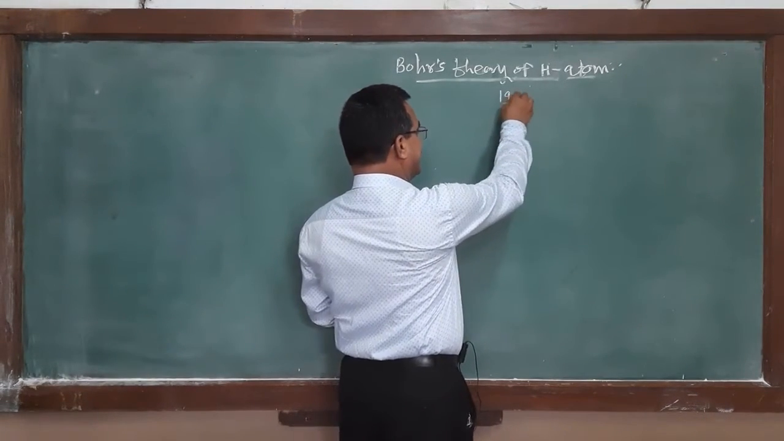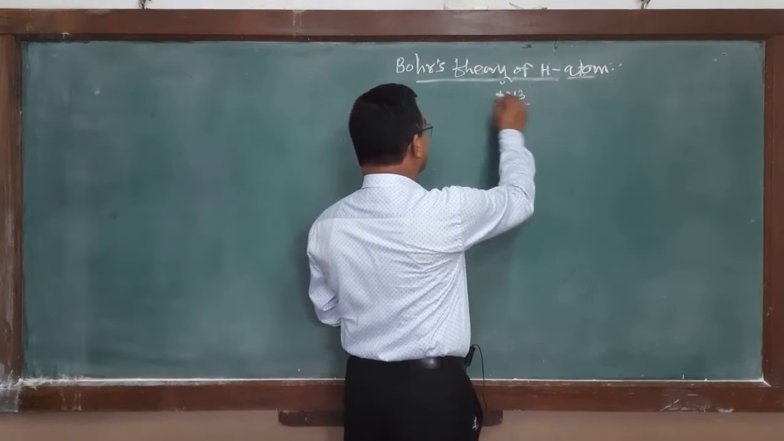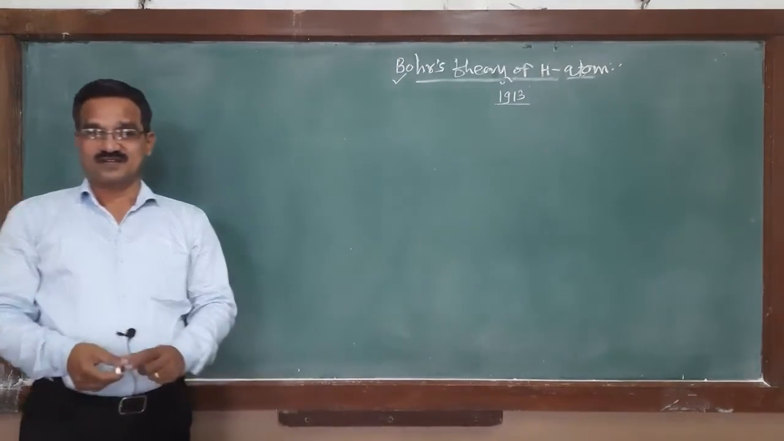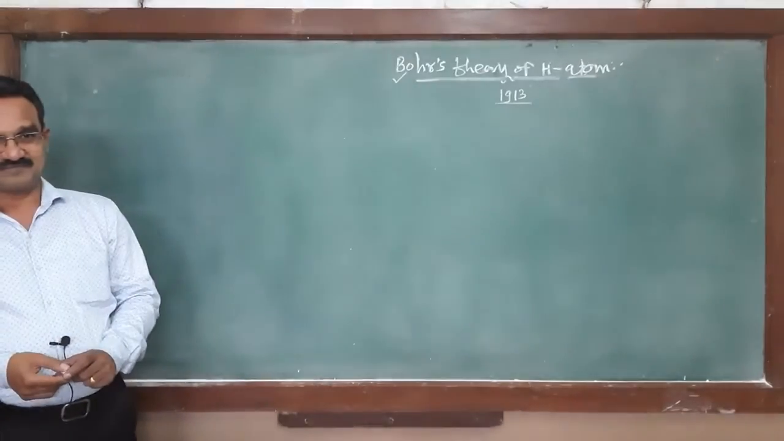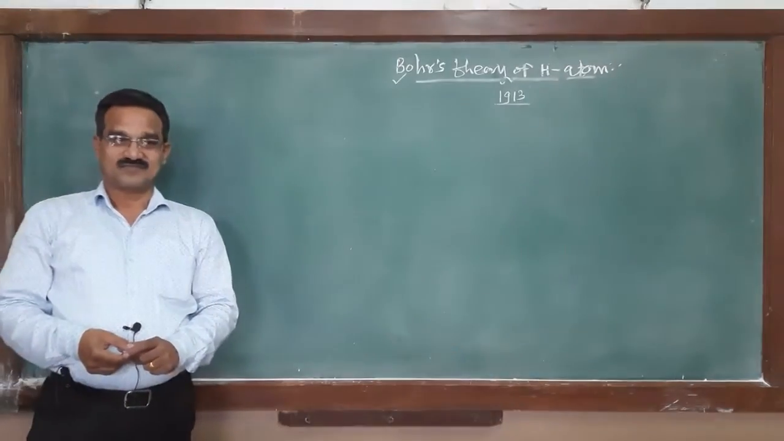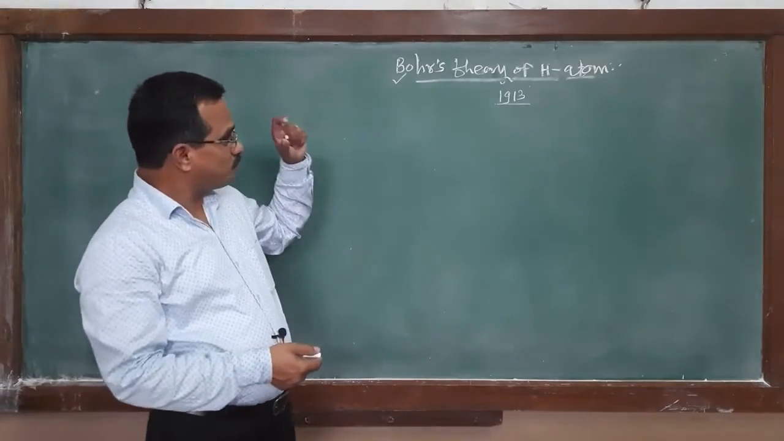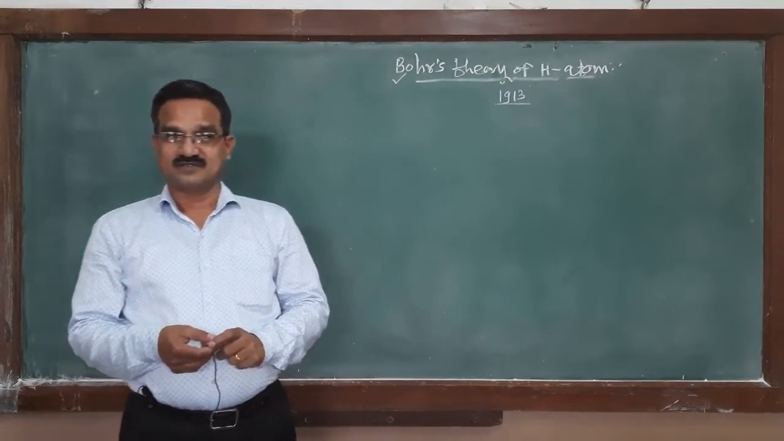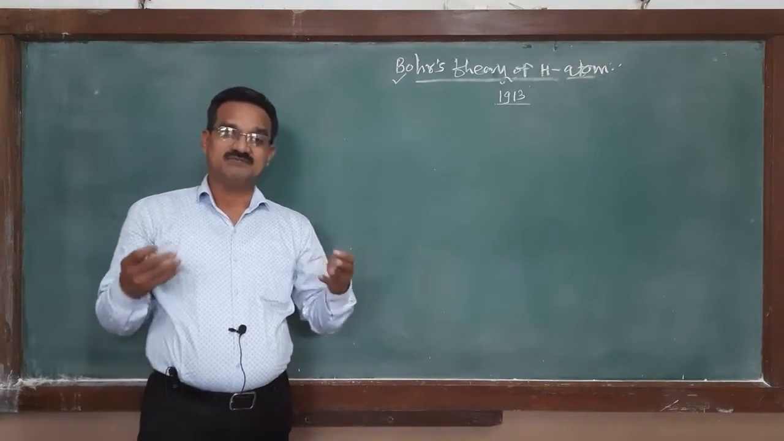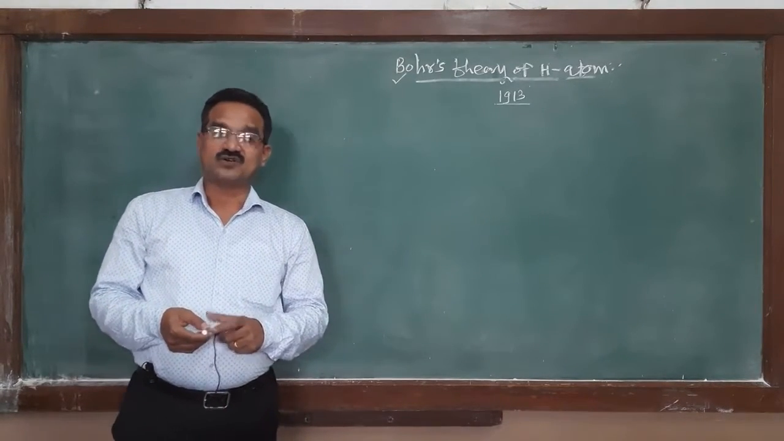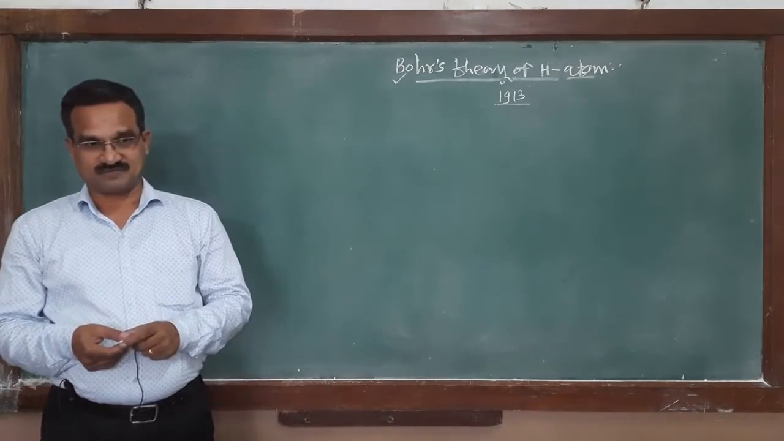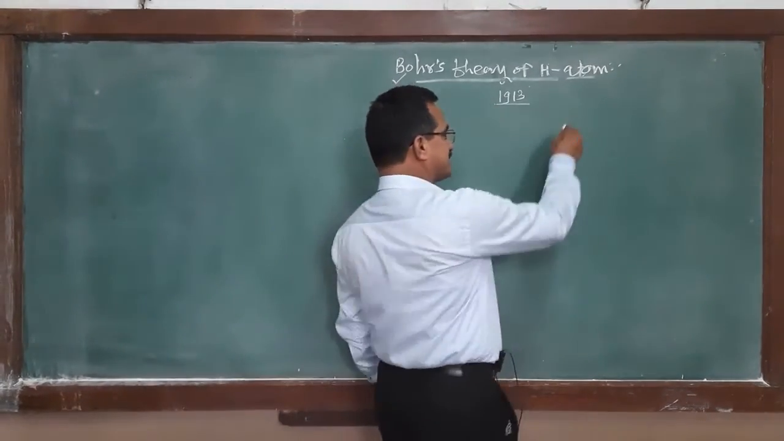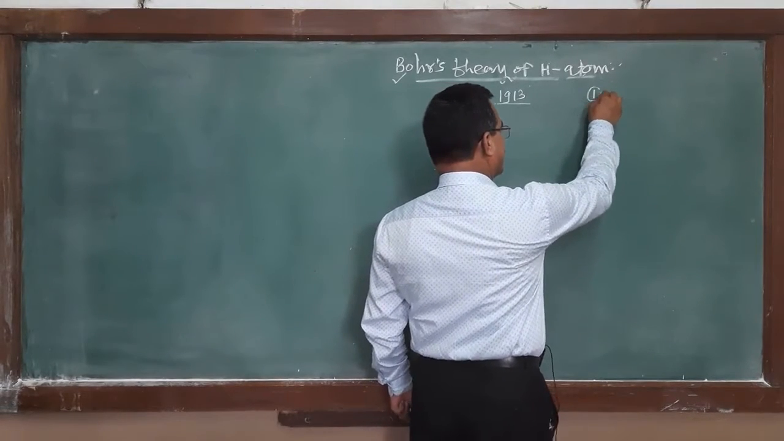in 1913, Bohr proposed his atomic model. And for proposing this atomic model, he made some assumptions called the postulates. And what are actually the different postulates? The first postulate,